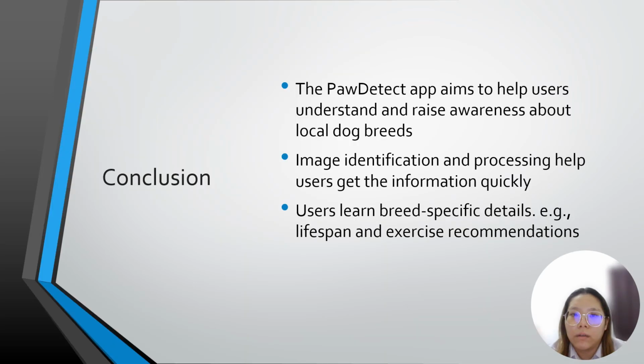In conclusion, the proposed PawDetect app aims to help users understand and raise awareness about the local dog breeds by uploading or scanning the image. Image identification and processing can help users get the information quickly, while users can learn about the breed-specific details such as lifespan and exercise recommendations.